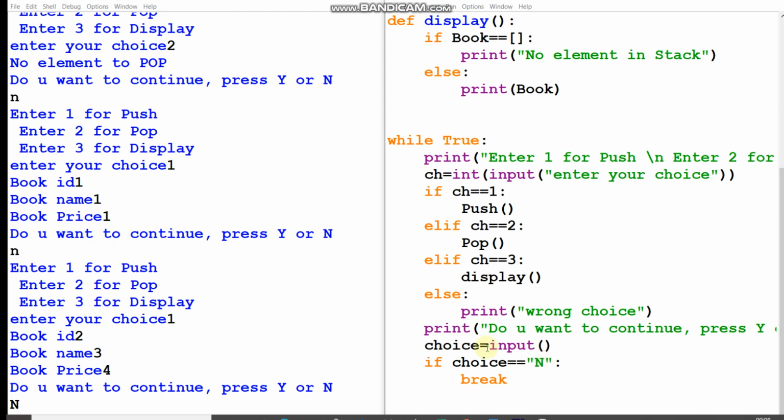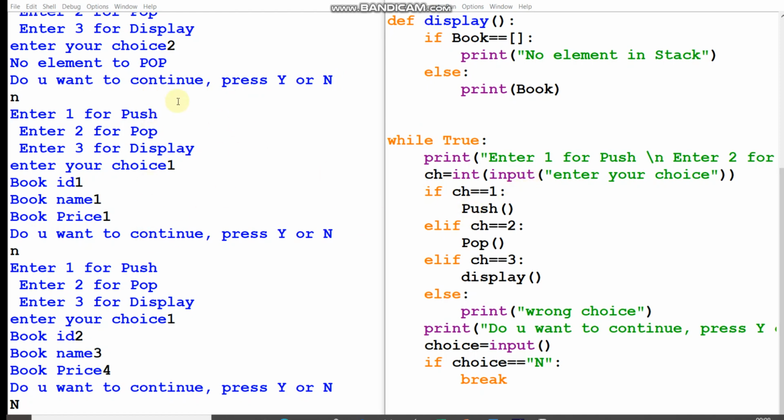If any other character we are entering, Y or N or P or K or T or anything, even a special character like @ or hashtag, then it won't be terminating, it will be continuing. Only at capital N it will be terminating.